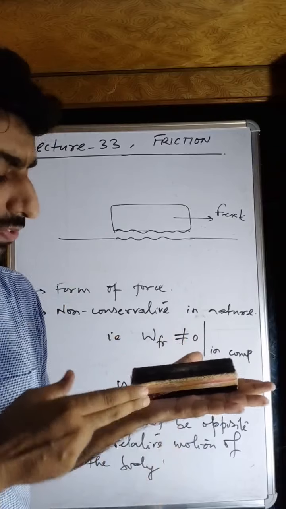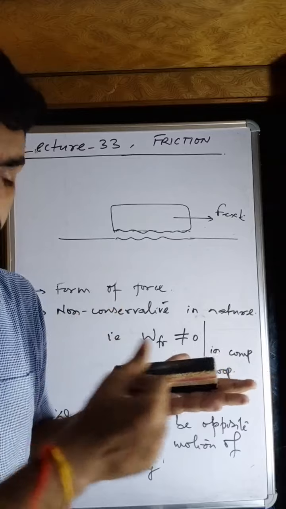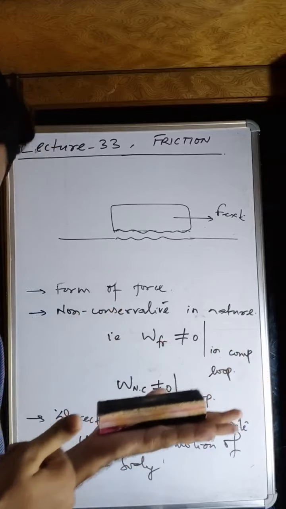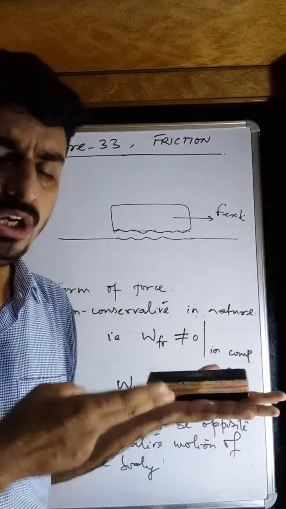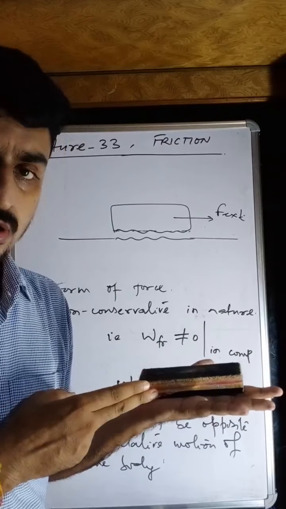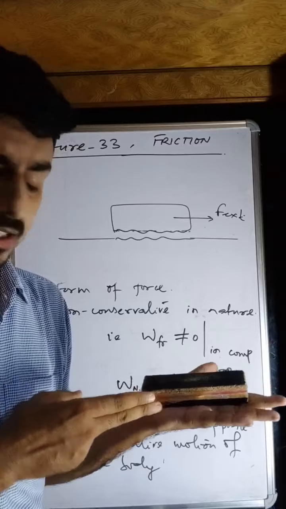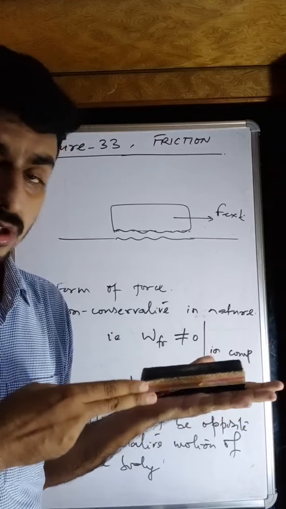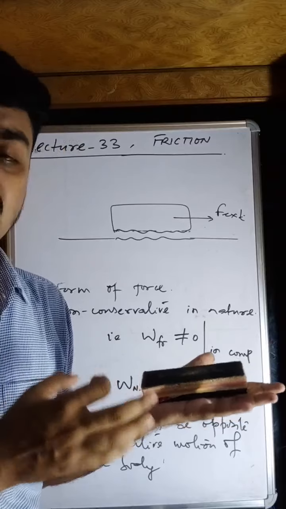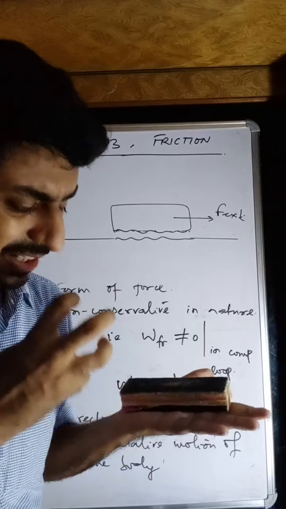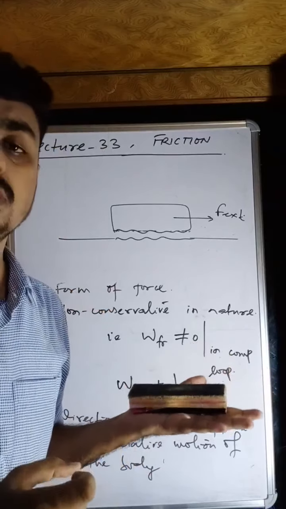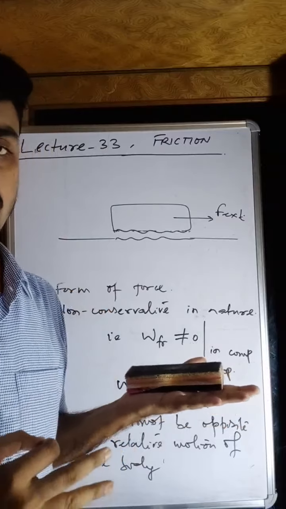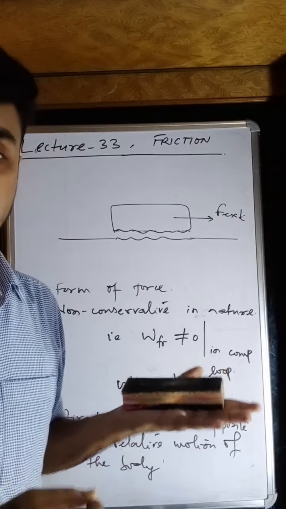If this body can apply a 5 Newton opposite frictional force, and it can also apply 2 Newton, it means the body is not applying more than the external force. It is a self-adjusting force, and that self-adjusting force, my dear students, has a special name. It is called the static frictional force. Remember, it is the static frictional force.